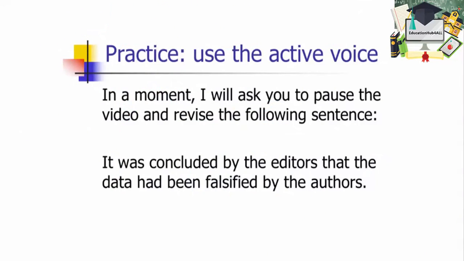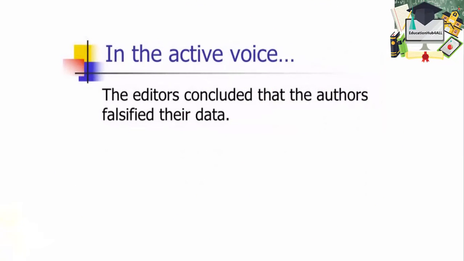Next example says, it was concluded by the editors that the data had been falsified by the authors. Go ahead now and pause the video and make this one into the active voice. Hopefully, in that sentence, you noticed that there were two passive verbs that you had to make active: it was concluded and the data had been falsified. Both of those are passive verbs.